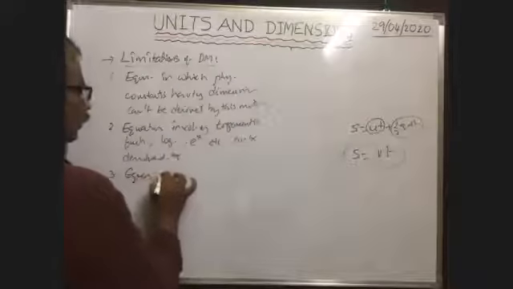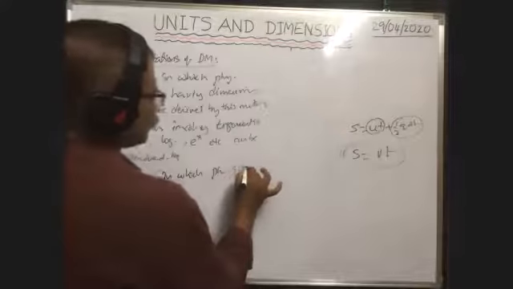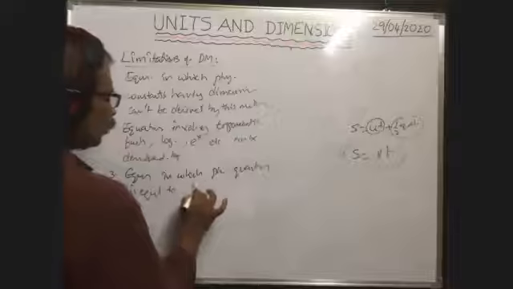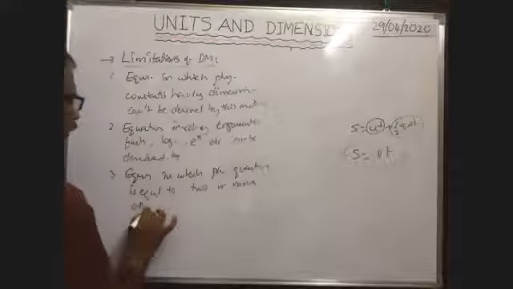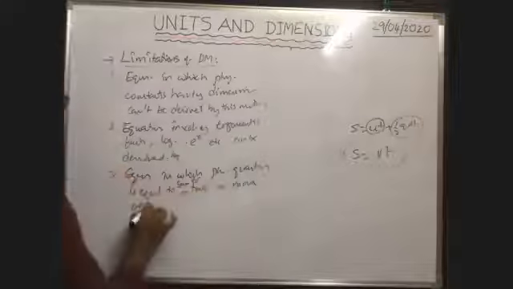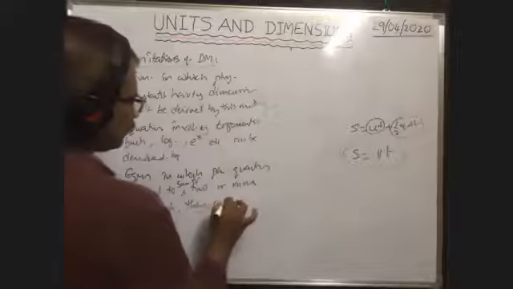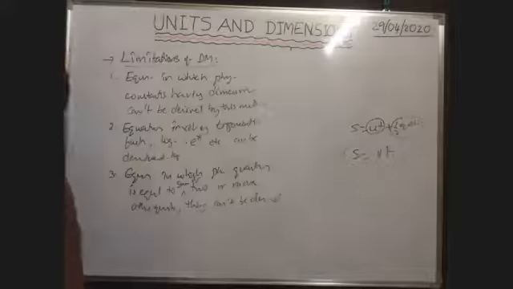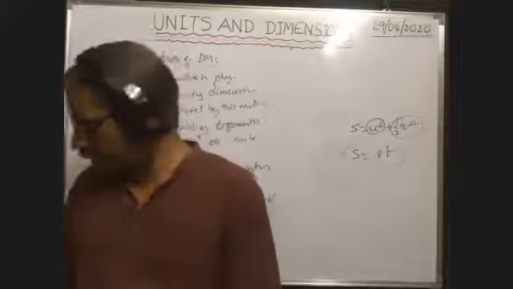So equations in which a physical quantity is equal to the sum of two or more other quantities cannot be derived. So these are the limitations or disadvantages of the dimensional method.